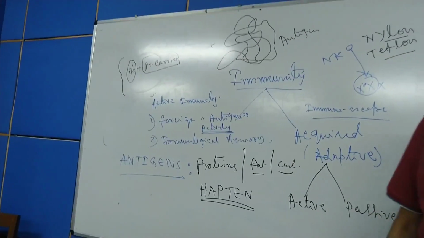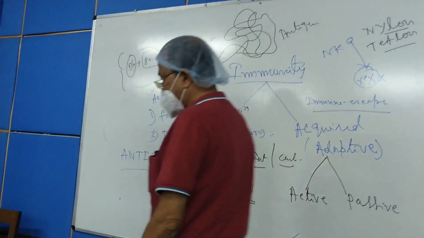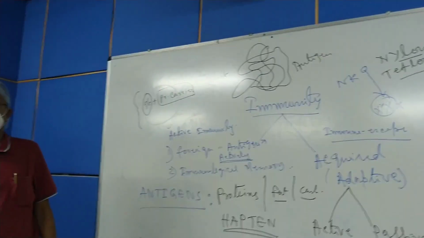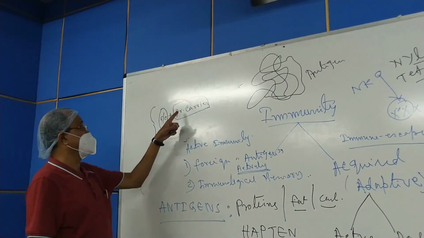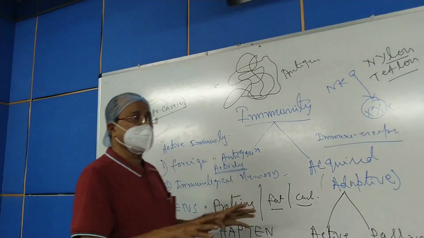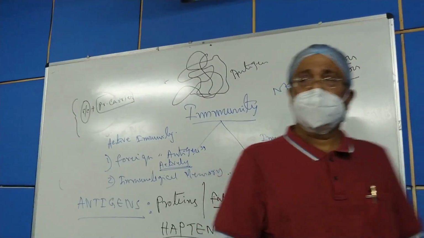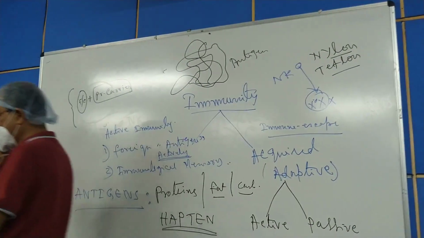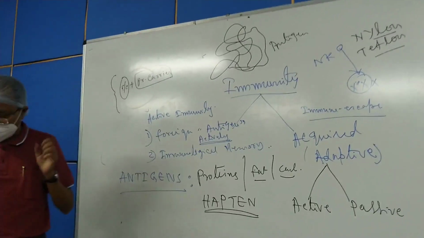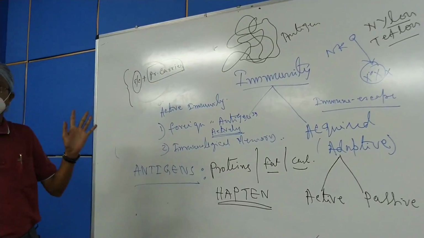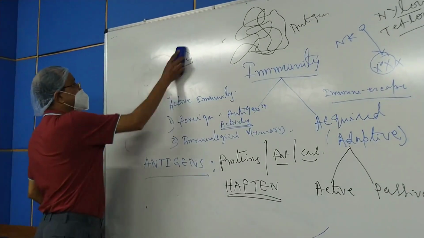Hapten is a non-protein antigen, alone having no immunogenic property, but when it combines with a specific protein carrier, it produces an immunological response in a biological system. That is hapten. Okay, so the antigen and the hapten portion is clear. There is no problem, I think.